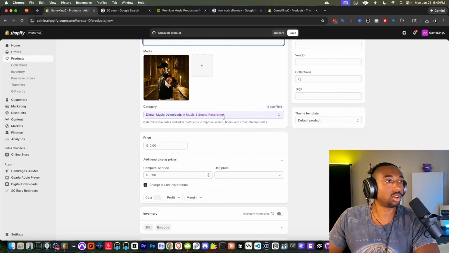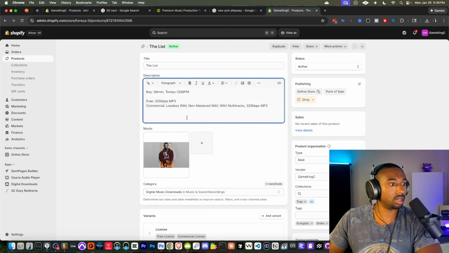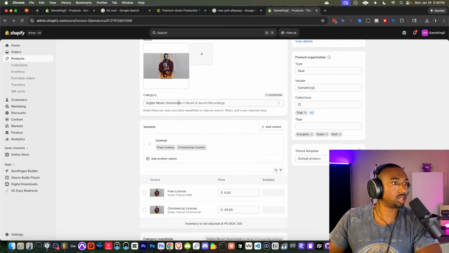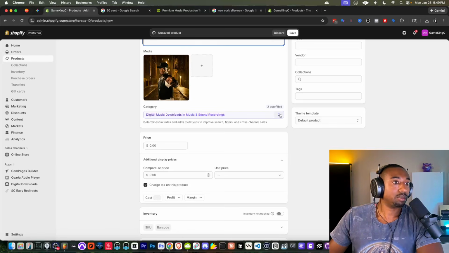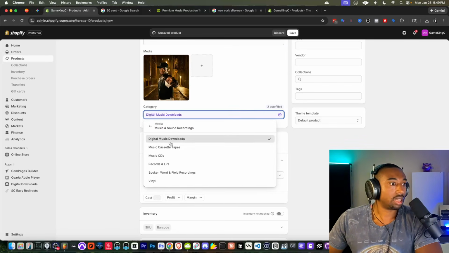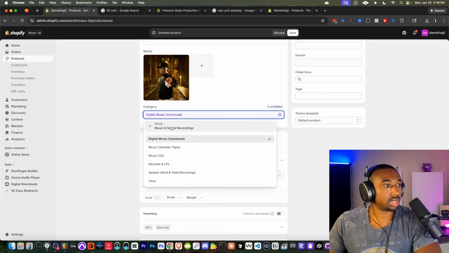Now, by default, this should automatically do this. Let me see if this one labeled it correctly. So it's called digital music downloads. So this should automatically populate, but if it doesn't populate, you have to just figure out the categories for it. So it's under media, music, and sound recordings.